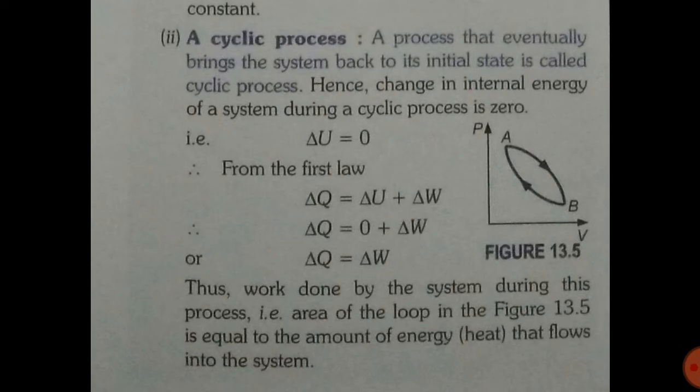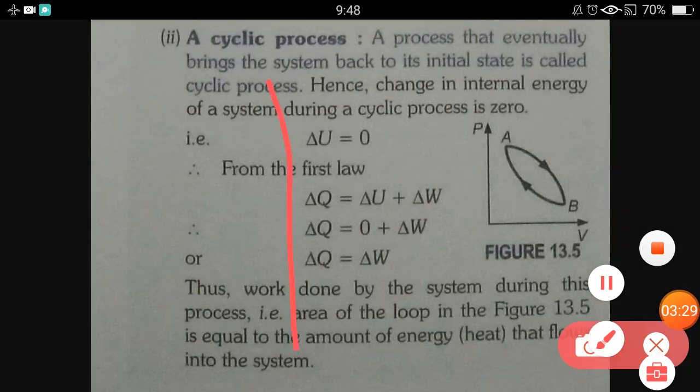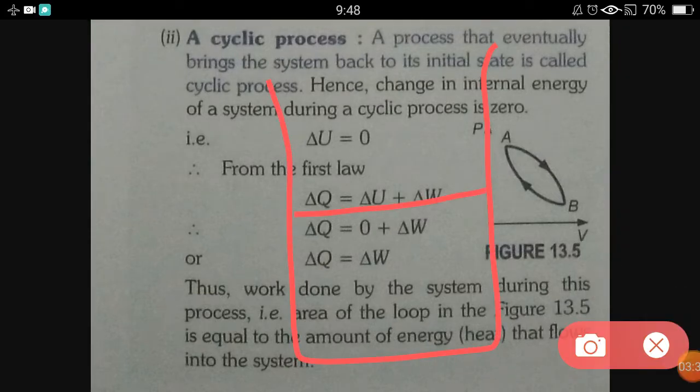Then the second case is a cyclic process. A process that eventually brings the system back to its initial state is called a cyclic process. Suppose we have a container with a movable piston, and inside this container gas is filled.